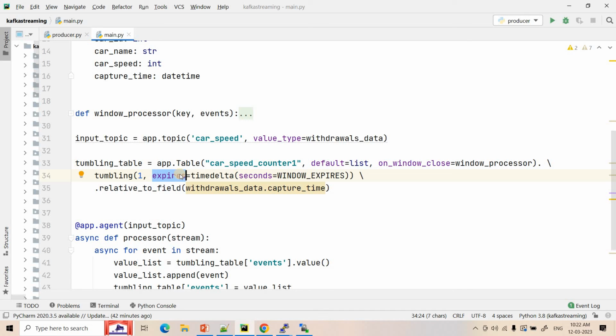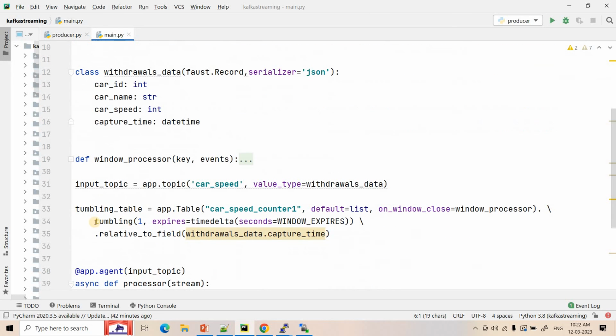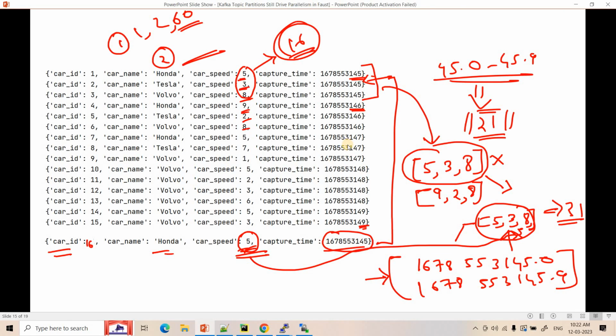So for how much time it will wait, here we are telling it to wait for 60 seconds, because window expire, this particular value, is configured as 60 seconds. And I told you that the tumbling window we are creating is based on capture time. Based on this property of our input message, we are computing the tumbling window. That's why from 45.0 to 45.9 there is one window, from 46.0 to 46.9 there is a second window, and so on, right?